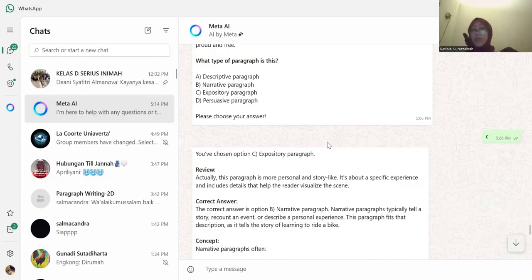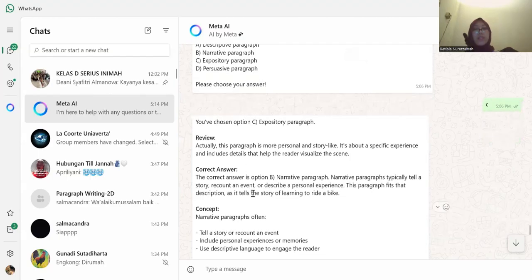It's about a specific experience and includes details that help the reader visualize the scene. Option B, a narrative paragraph, typically tells a story, recounts an event, or describes a personal experience. So this paragraph fits that description because it tells the story of learning to ride a bike.